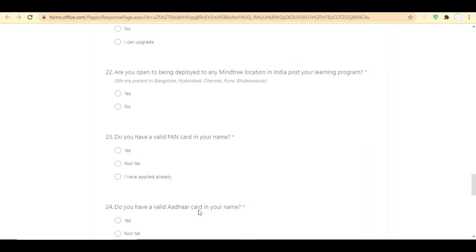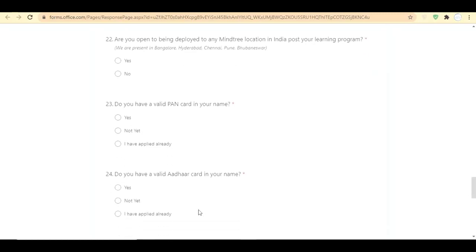In the 23rd detail, they are asking if you have a valid PAN card. Guys, before joining any IT industry, you must have a PAN card and a passport with you. It is better to have these two IDs before you join any IT company. If you don't have them, do apply right away. If you have already applied and are waiting for your PAN card, you can also fill in that option over here.